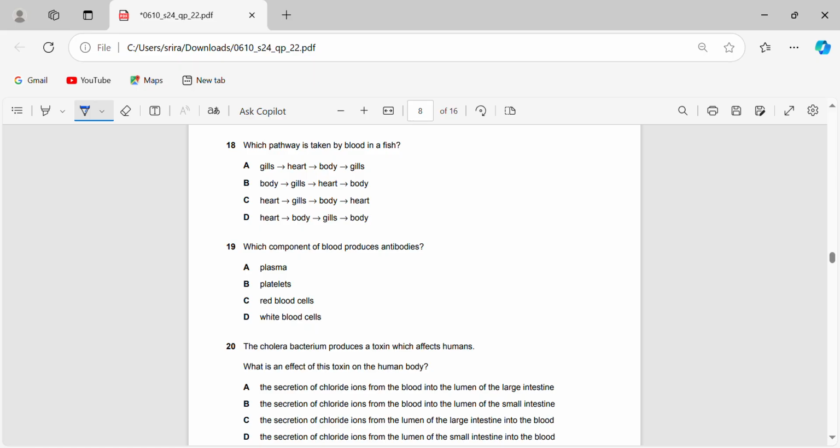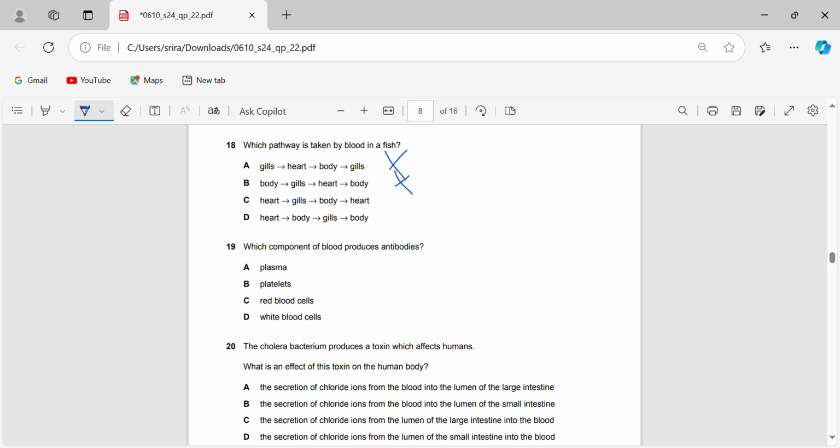So how is it going to move? First, gills and body. Straight away we can cancel out A and B because it needs to start from the heart. You can't start from the gills. It's gas exchange, it's for breathing. It's not where the blood starts from. So that can't be right. So heart, body, gills, body.